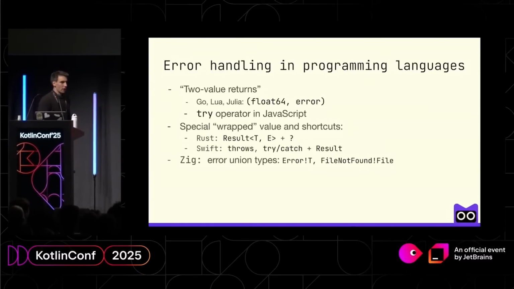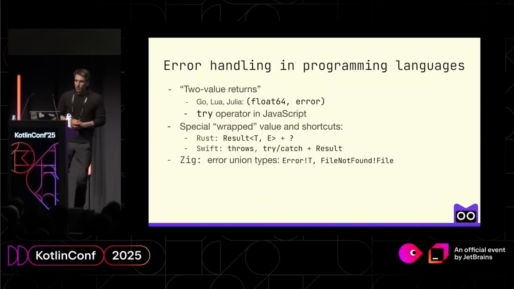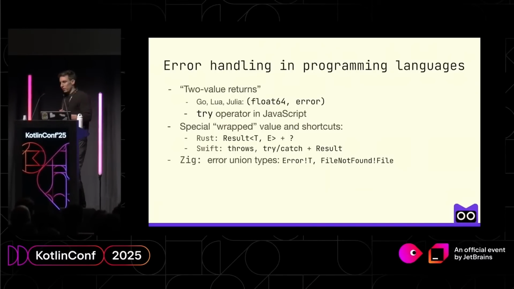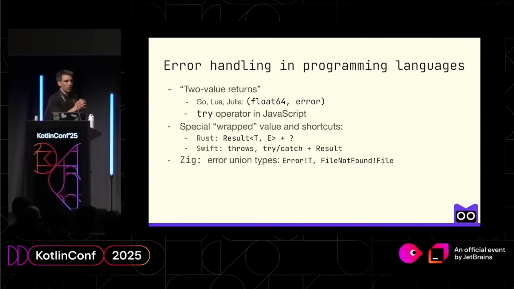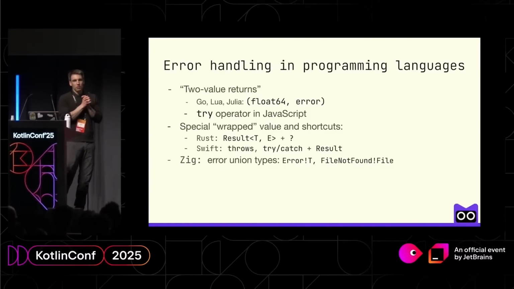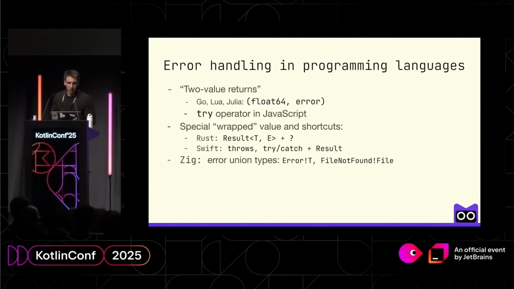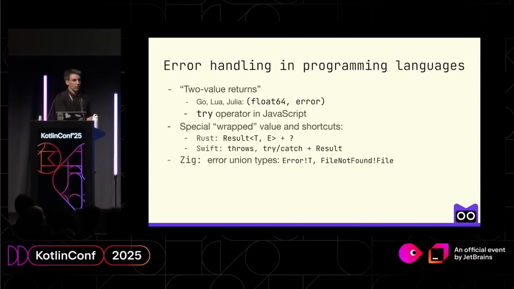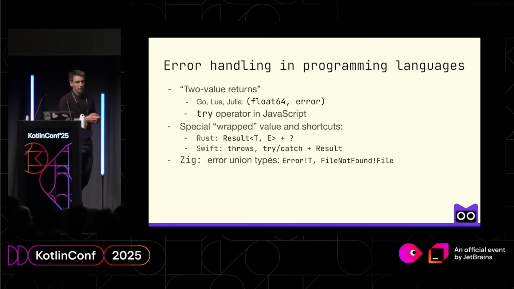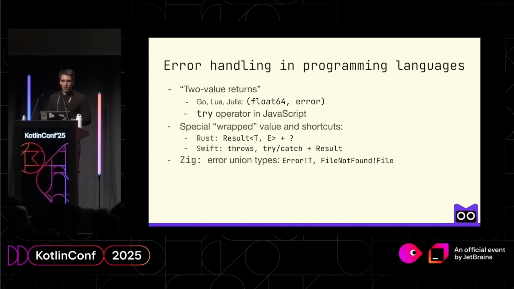And if we take a look at the other programming language ecosystems, we can basically see a few approaches. The first one, which dominates in programming languages that are less statically typed or prefer to use structural typing, we call two-value returns, and it's common in such languages as Go, Lua, Julia. You just return a tuple, where the first one is the proper value, and the second one is some error code. Also, JavaScript recently introduced a try operator that is basically doing the same.